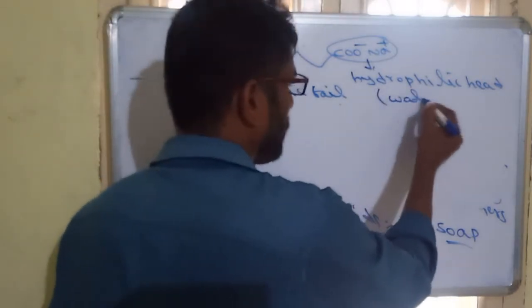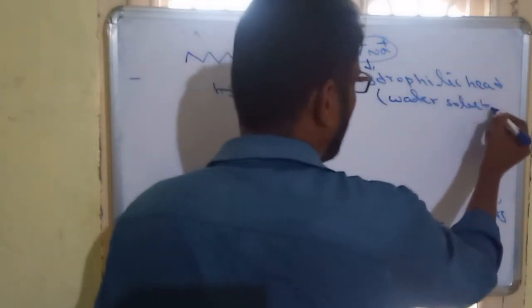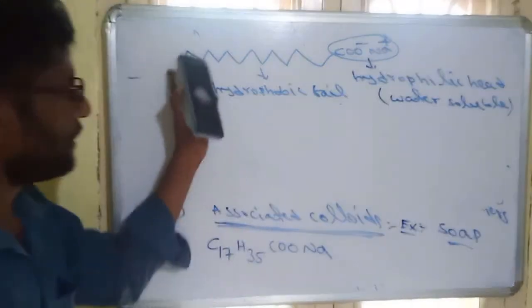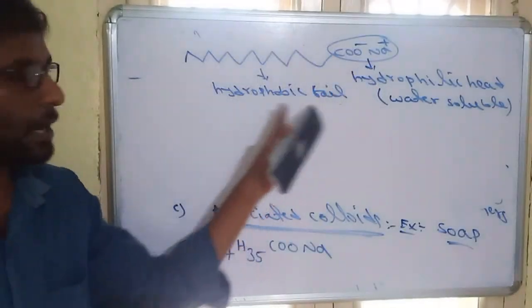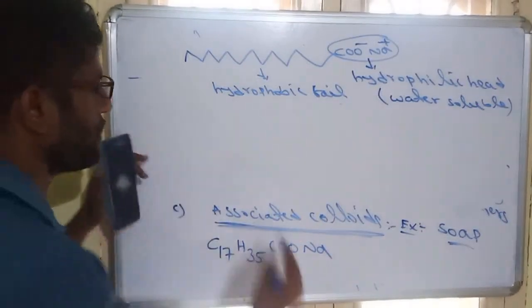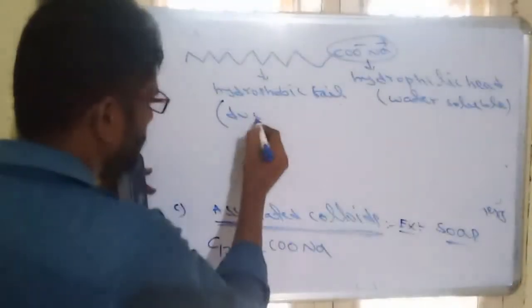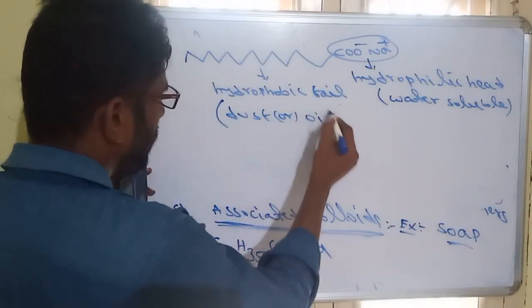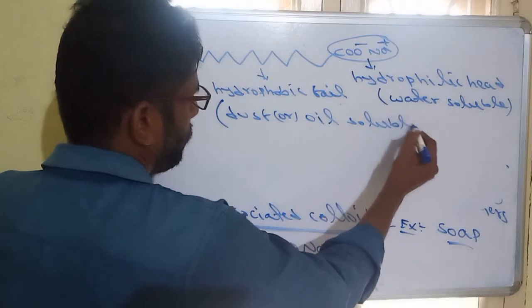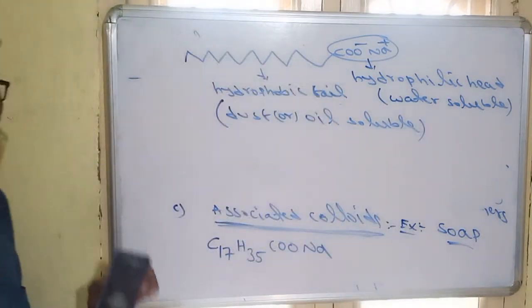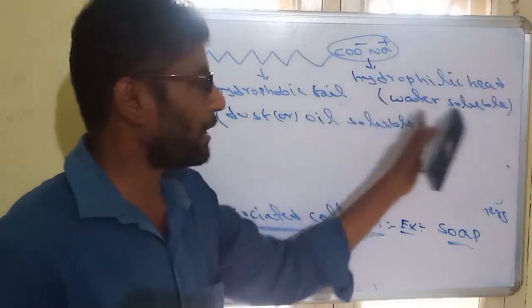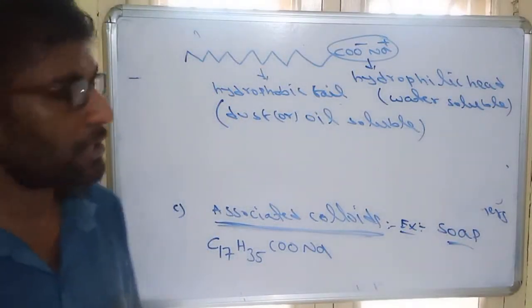Whereas the alkyl part means the carbon part, and carbon is hydrophobic in nature. It is either dust or oil soluble. So the tail part is oil soluble, whereas the ionic head part is water soluble.